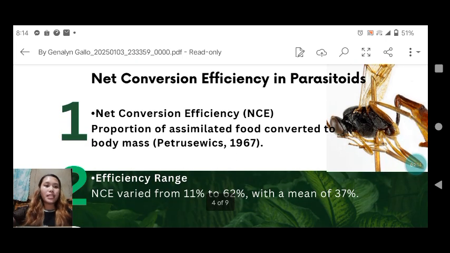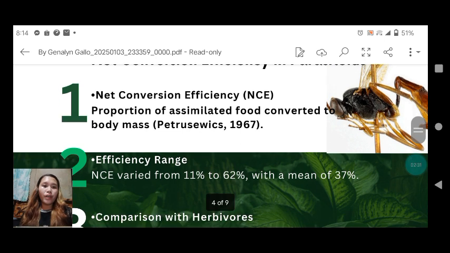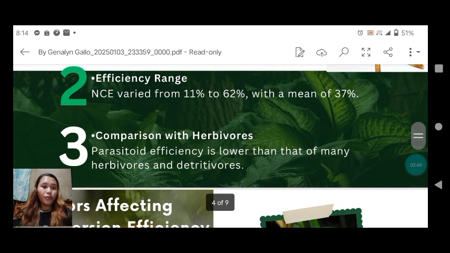Net conversion efficiency in parasitoids. So what is net conversion efficiency? This is the proportion of assimilated food converted to body mass, according to Petrusewicz 1967. The range of net conversion efficiency varied from 11% to 62% with a mean of 37%. In comparison with herbivores, parasitoid efficiency is lower than that of many herbivores and detritivores.